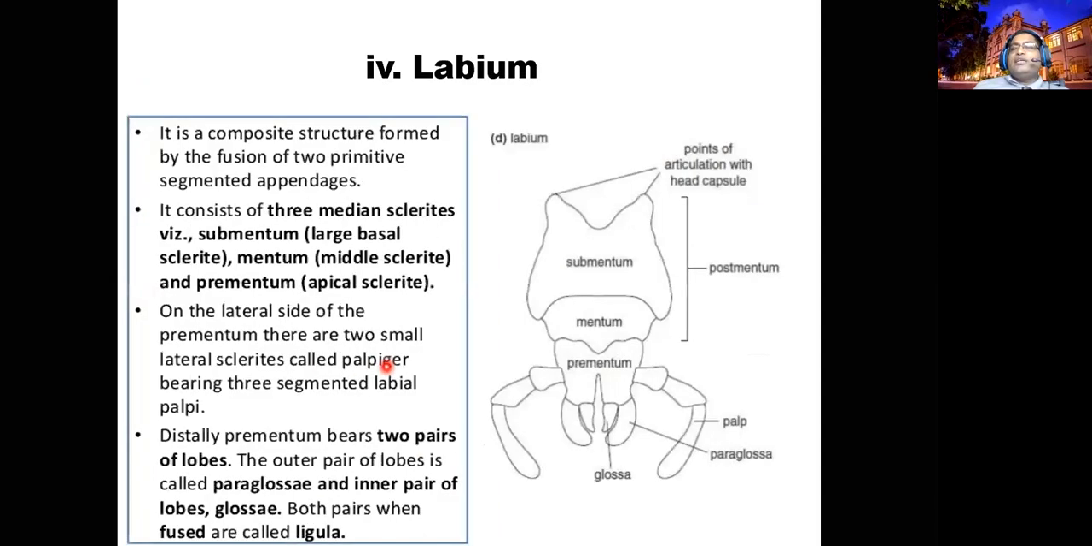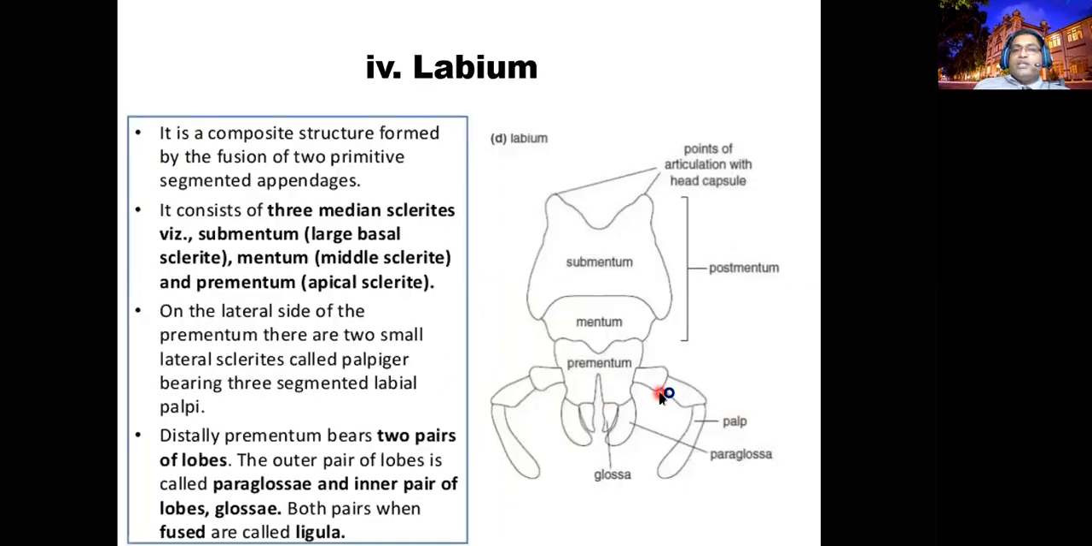Next one we call the labium. It's not a paired one. The fourth structure of the head, the sixth head appendage, right? There are six sclerites in the head, so the sixth appendage is the labium. It's not a pair, but here you can find the palps. The palps are paired, but in the maxilla there is only a single palp. Here there is a pair of palps.